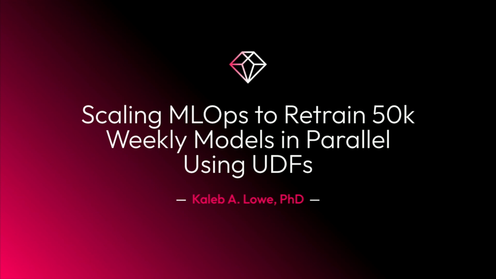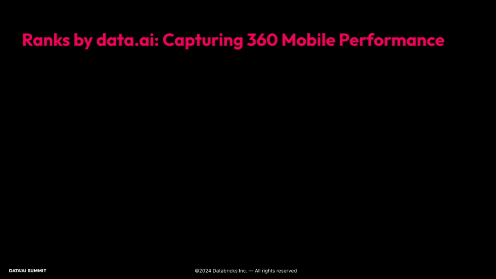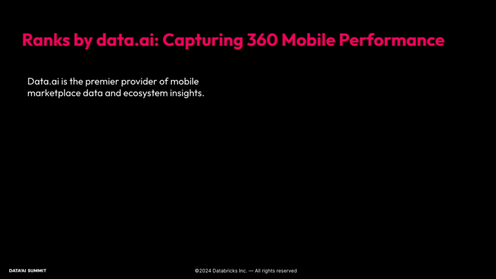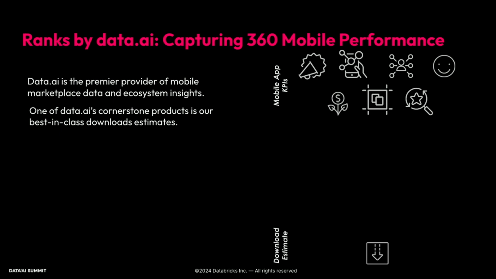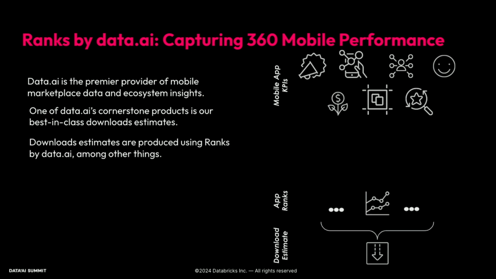I am a staff machine learning engineer at Data.ai, and I'm really excited to talk to you about some of the work that we've been doing involving scaling MLOps for our organization. So some brief background, Data.ai is the premier provider of mobile marketplace data and ecosystem insights. What I mean by that is we provide mobile app KPI estimates across a variety of domains, including usage patterns, sentiment, user acquisition, monetization, all kinds of things. And one of our cornerstone products is our best-in-class downloads estimates. So how many downloads did any particular app get on any given day?